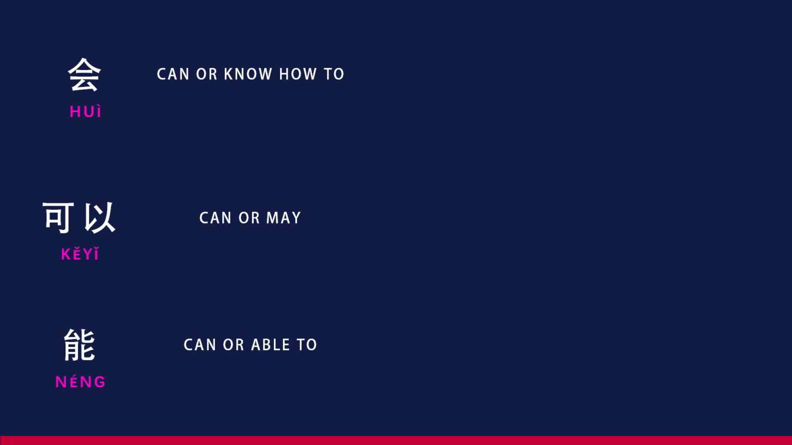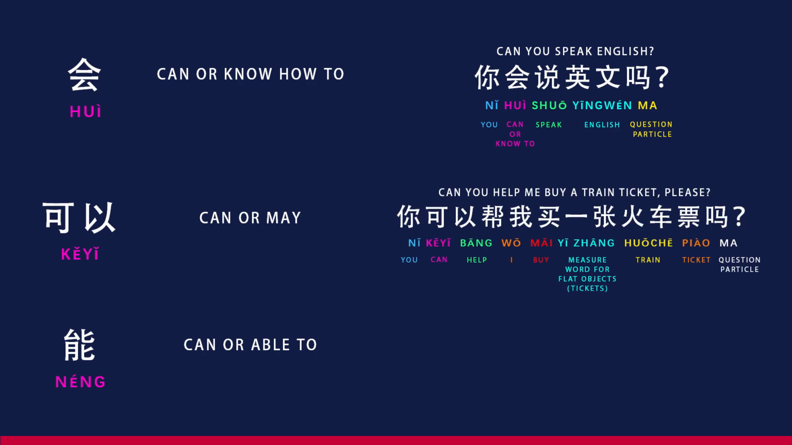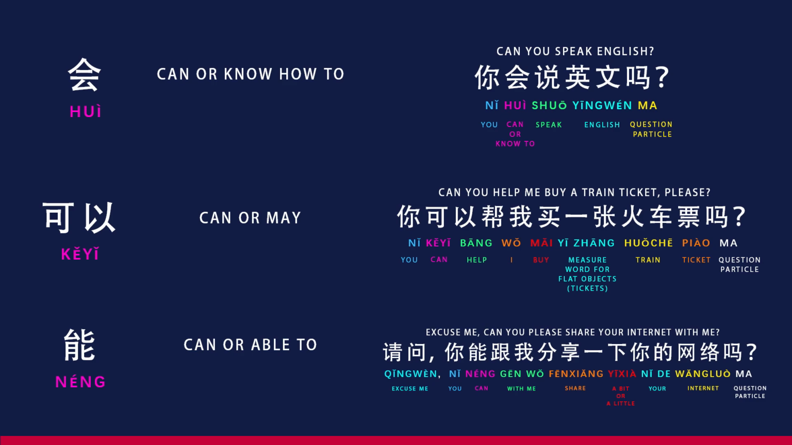These distinctions help convey different aspects of one's capability or permission in various contexts. Now, let's take some examples. 你会说英文吗？ Can you speak English? 你可以帮我买一张火车票吗？ Can you help me buy a train ticket? 请问，你能跟我分享一下你的网络吗？ Excuse me, can you please share your internet with me?